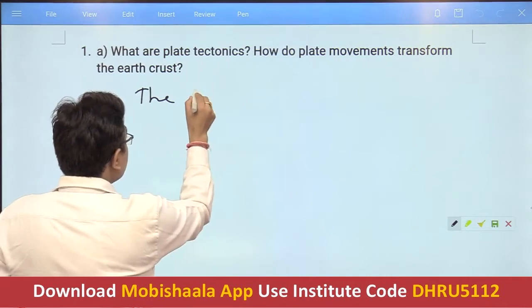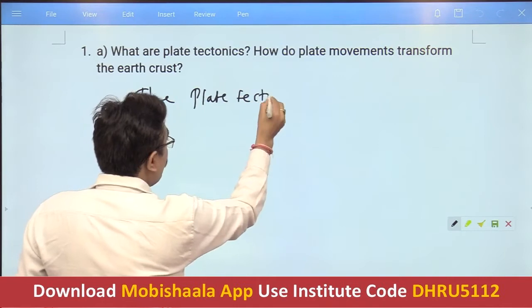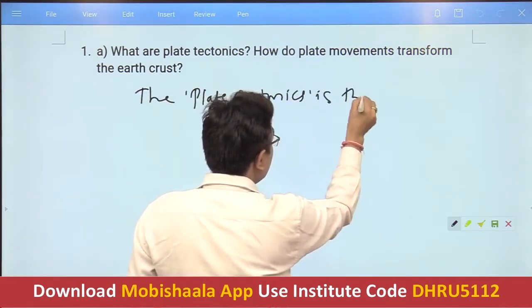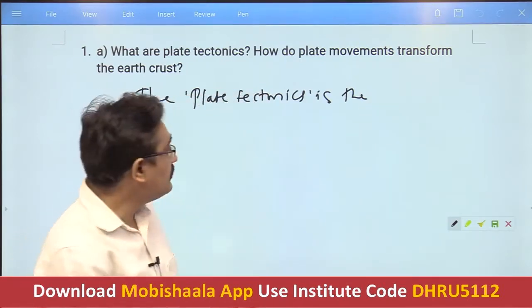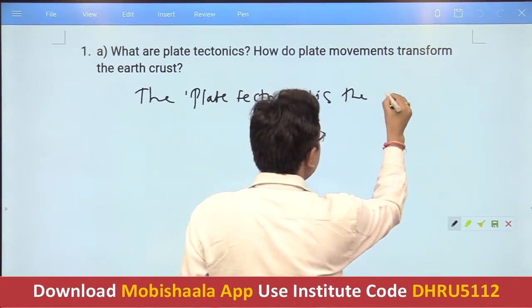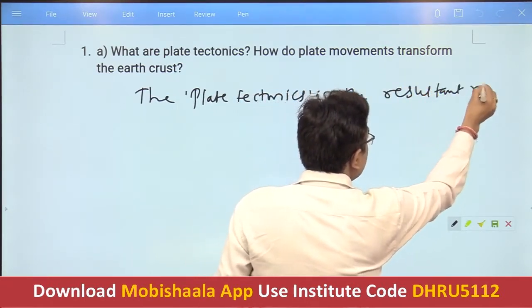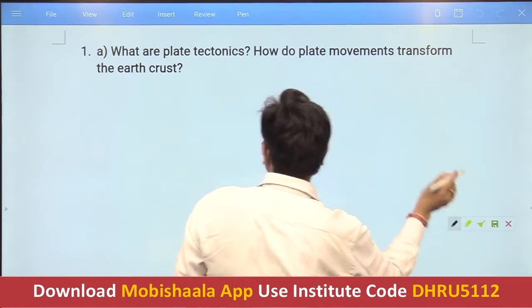What is plate tectonics? The plate tectonics means how we have to define what exactly it is. It is the resultant reaction, or we can write it in this manner also.